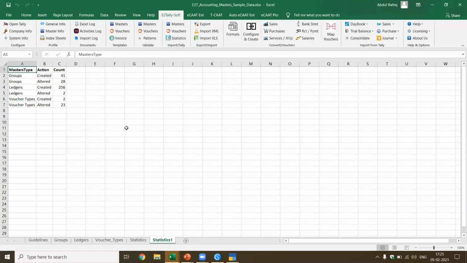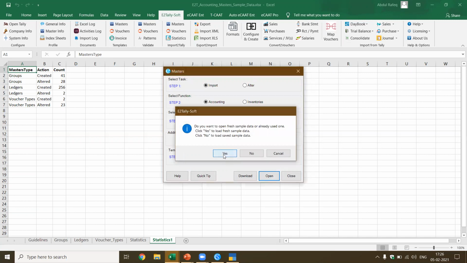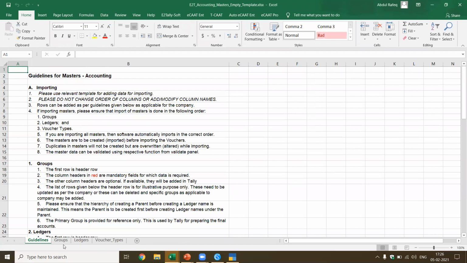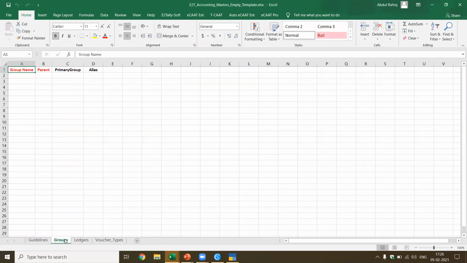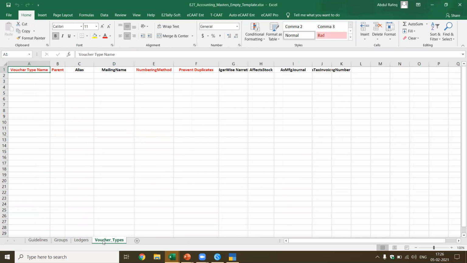Now, we said in this case, we had this option, masters templates. Now, I don't want sample data. I want to have a template that is ready to fill. I just say open. Now, in this case, it will give me a template which is ready to fill, which means here, if you see groups, it will have only the title, which is the column names. And you can use this ready-made template, create your own data and then use it for importing.